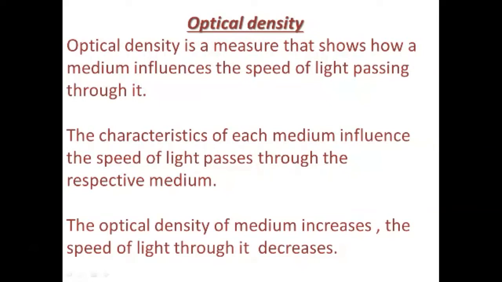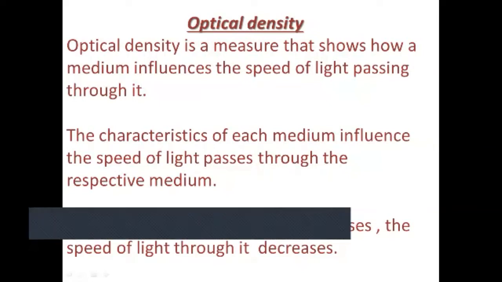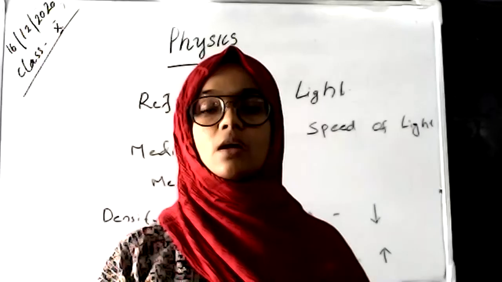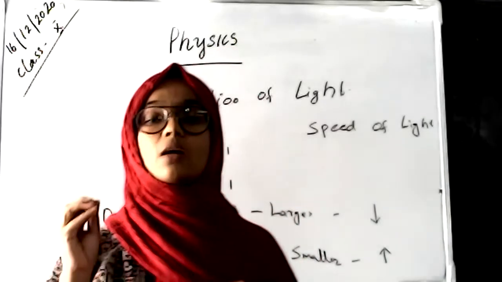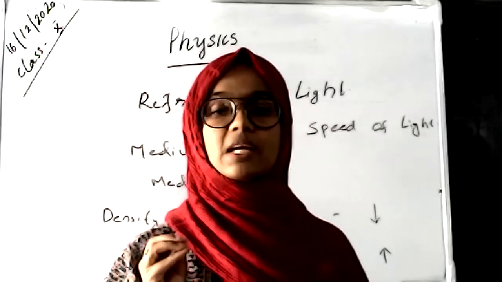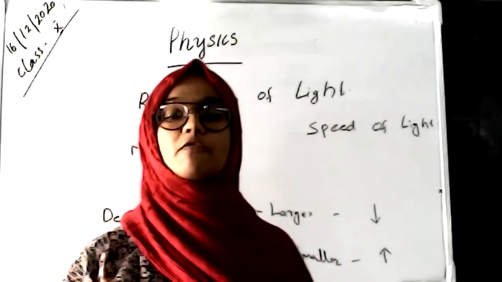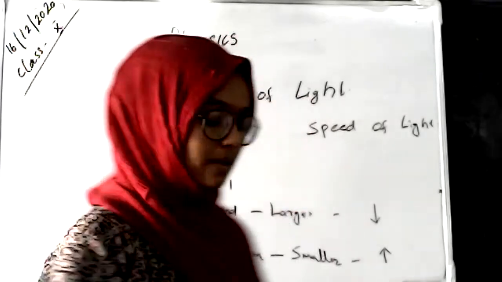All of these points show that optical density is the measure of how a medium influences the speed of light passing through it, and when the optical density of a medium increases, the speed of light through it decreases. Okay.